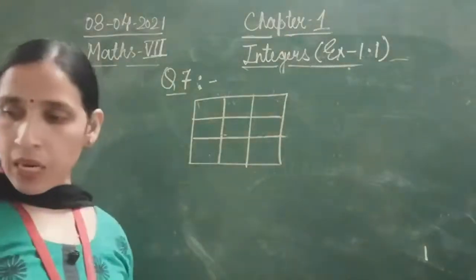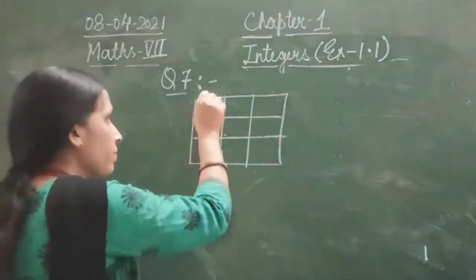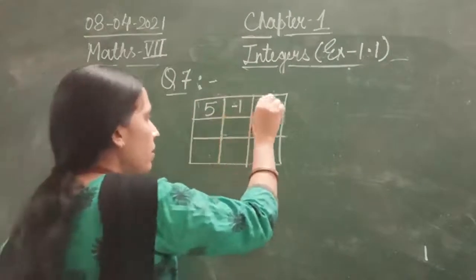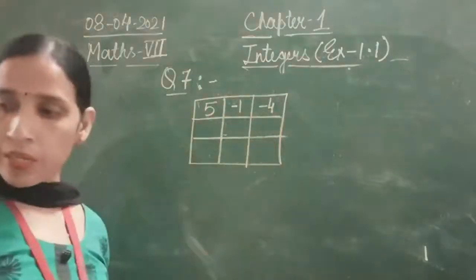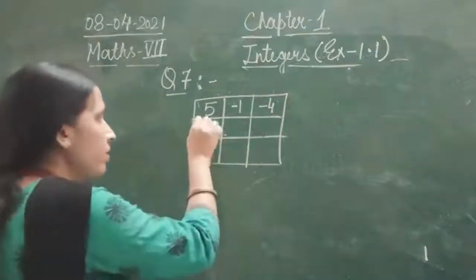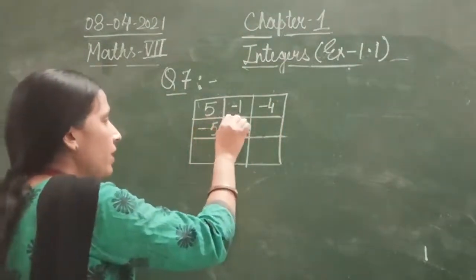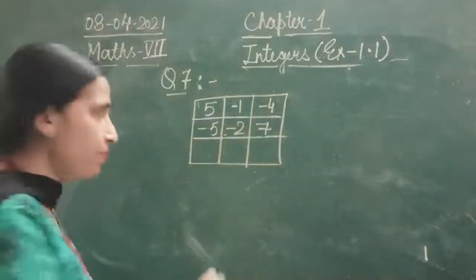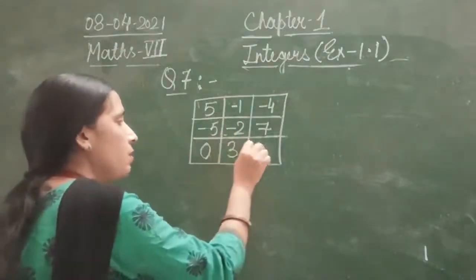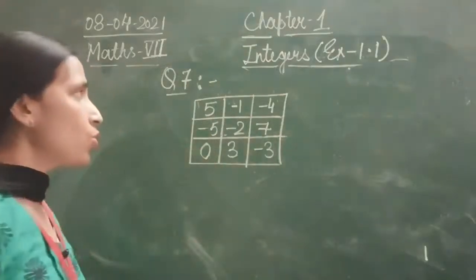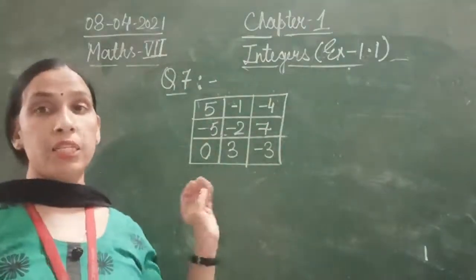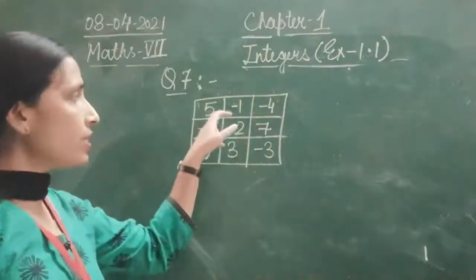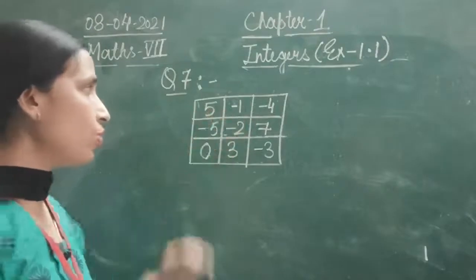Okay. So let's start with 5, minus 1, minus 4, then we have -5, minus 2 and 7, then we have 0, 3 and -3. So what I was telling you, that magic square is a square in which when you add a row. So let's add this row. We'll add this row.